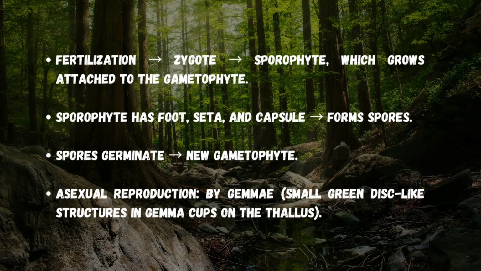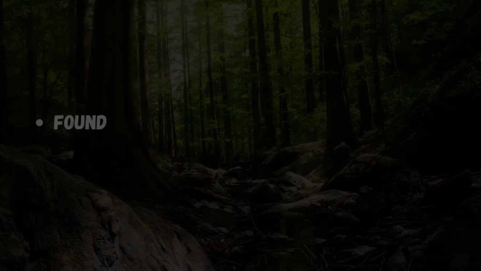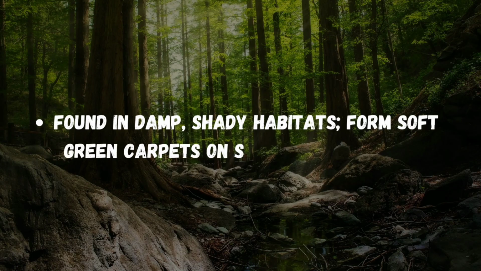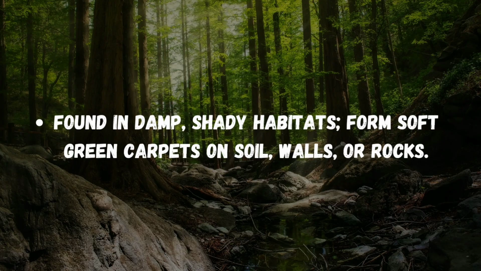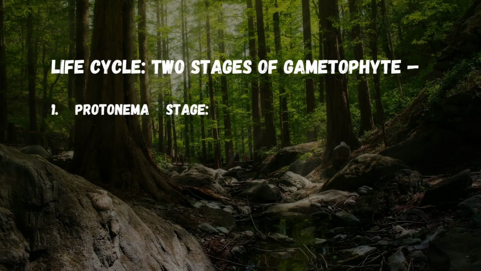Asexual reproduction occurs through gemmae, which are small, green, disc-like structures present in gemma cups on the thallus. Mosses. They are found in damp, shady habitats, and form soft green carpets on soil, walls, or rocks. The life cycle of mosses includes 2 stages of the gametophyte.